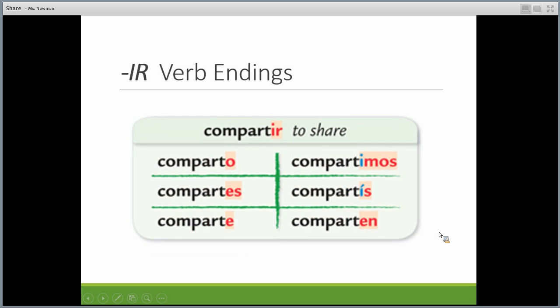Here's an example of the IR ending. So we have compartir, to share. So comparto, compartes, comparte, compartimos, compartís, comparten. So you notice these two are the ones that change. Other than that, they share the same endings as with the ER verbs.